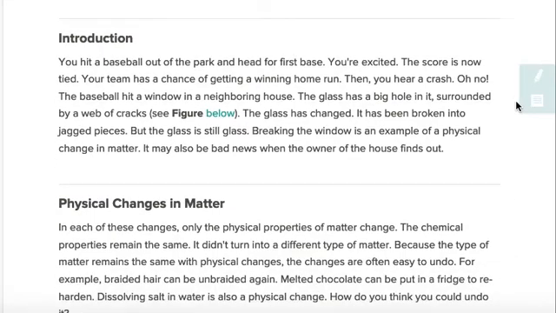Out of the park and head for first base. You're excited. The score is now tied. Your team has a chance of getting a winning home run. Then you hear a crash.